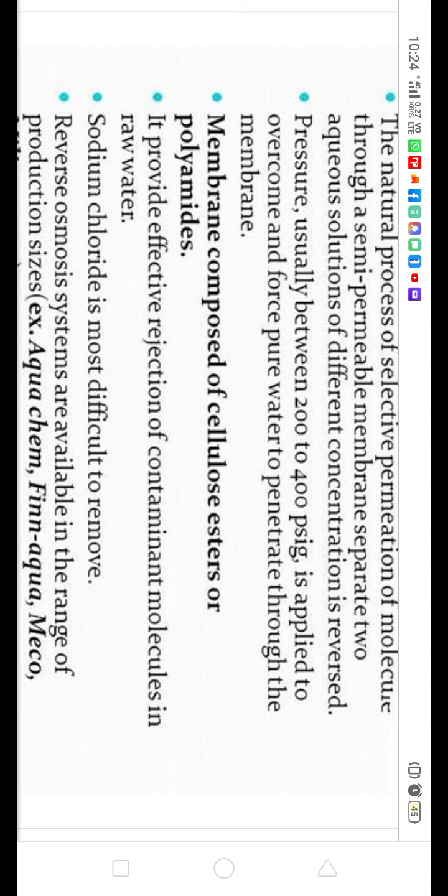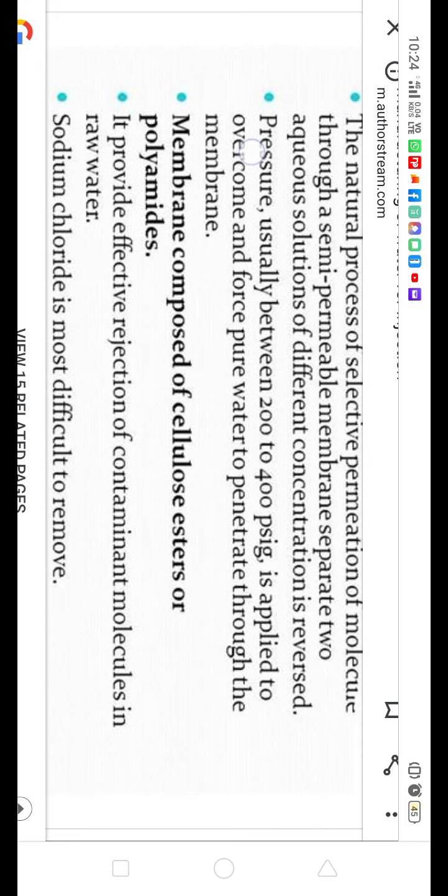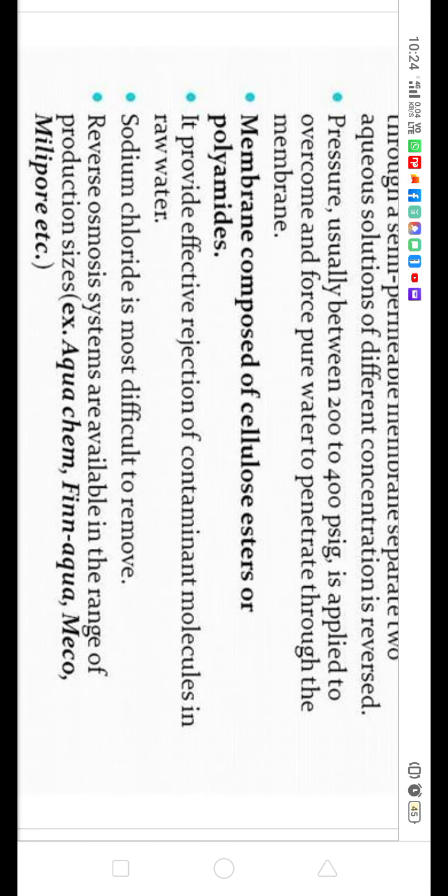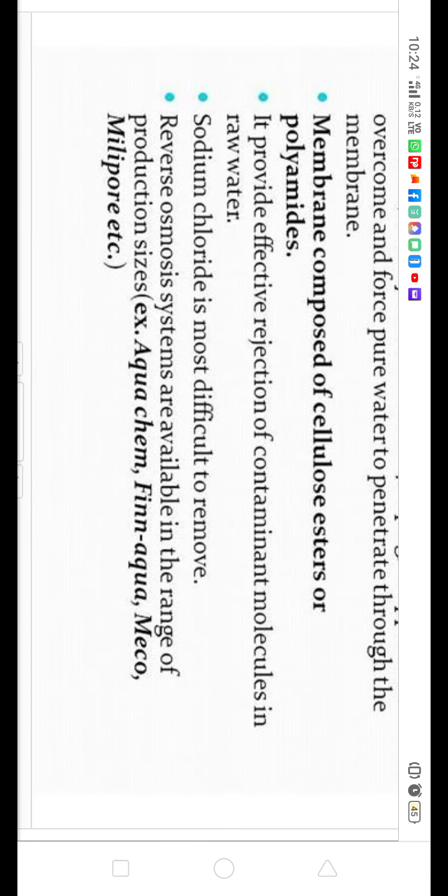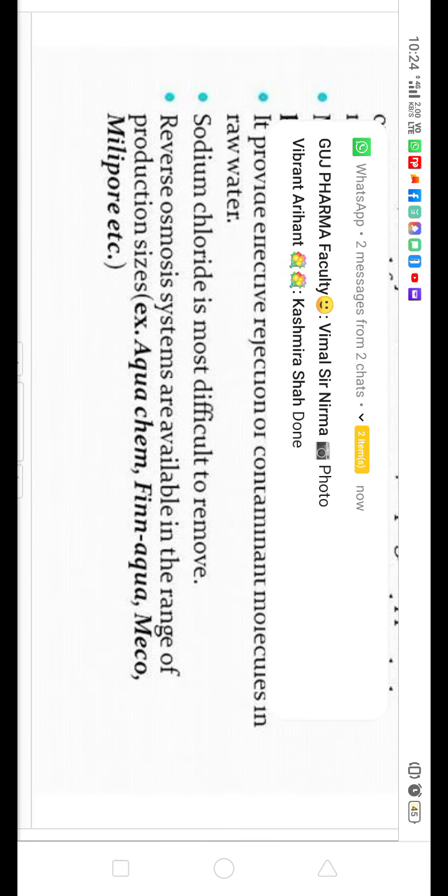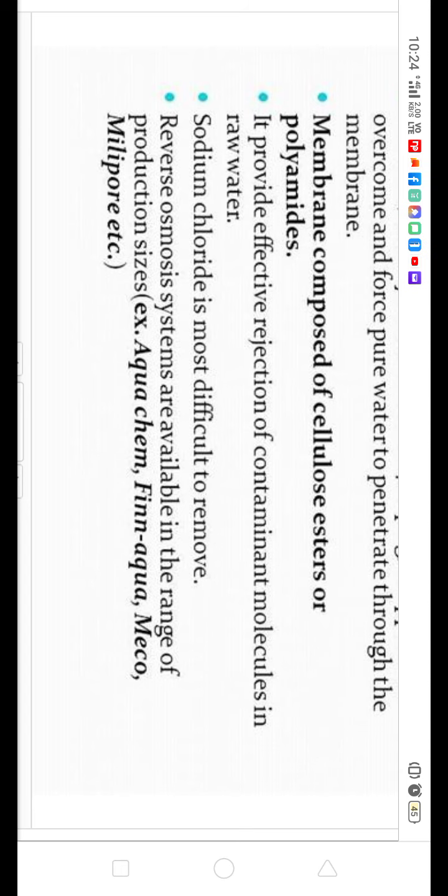The membrane in the RO is made up of cellulose esters or polyamides. It provides effective rejection of contaminants in the raw water. NaCl is mainly difficult to remove. Reverse osmosis systems are available in a range of production sizes: Aquachem, Finaqua, Mako, Millipore. These all are RO systems.